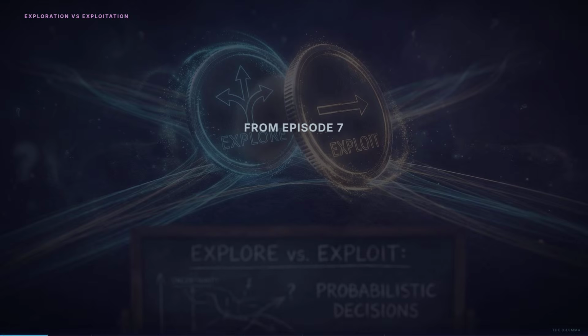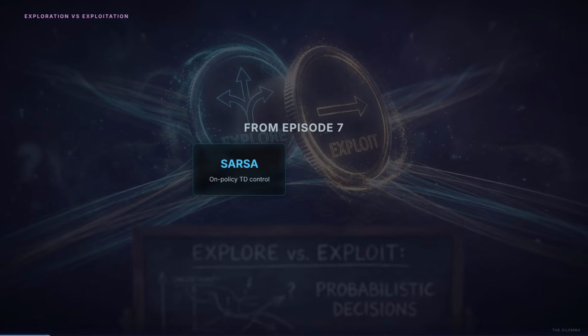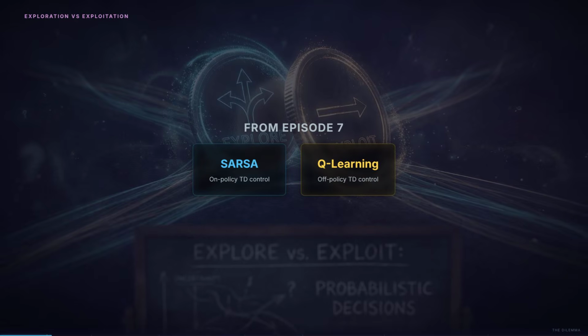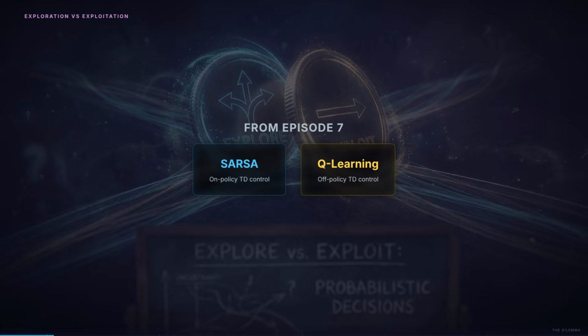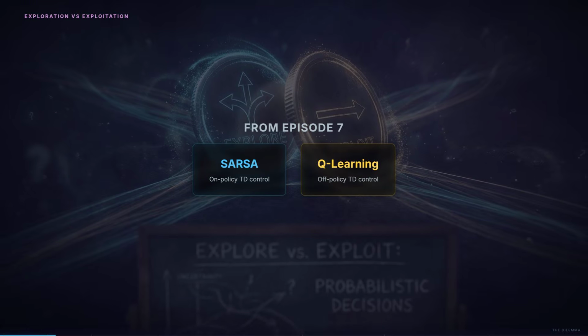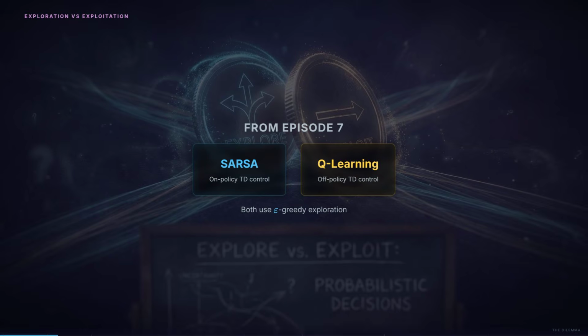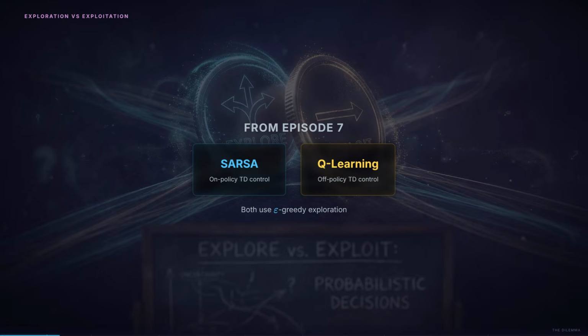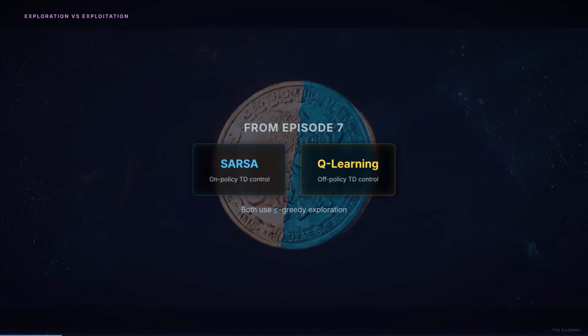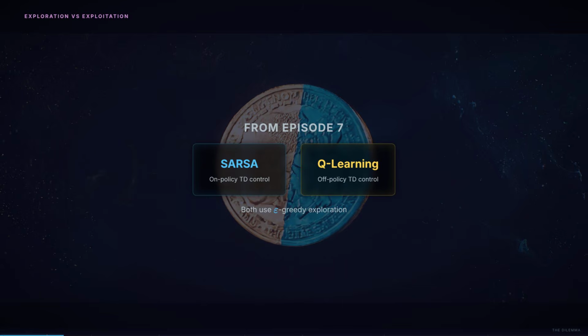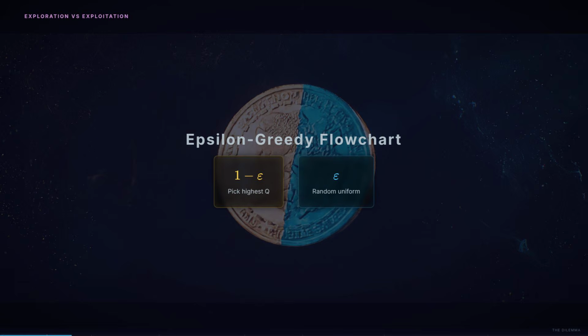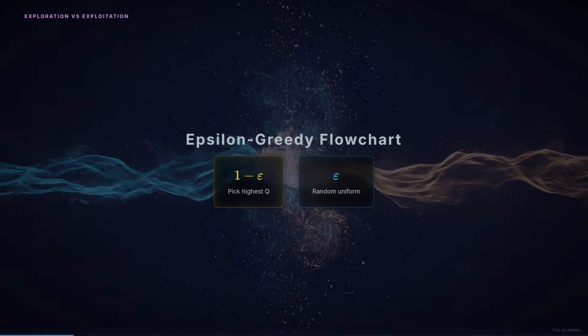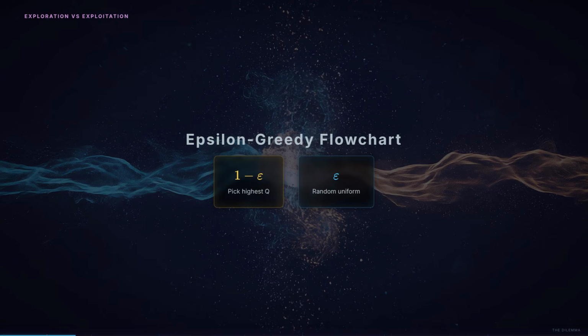In the last episode, we built SARSA and Q-learning. Both algorithms learn Q values, action values, by interacting with the environment step by step, and both use epsilon-greedy to decide when to explore. Here's how epsilon-greedy works. With probability 1 minus epsilon, pick the action with the highest Q value. With probability epsilon, pick a random action uniformly. Simple, but limited. It doesn't consider how uncertain we are about each action. It doesn't explore more where we know less.